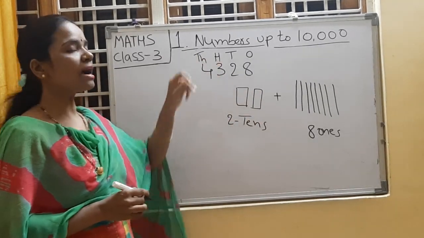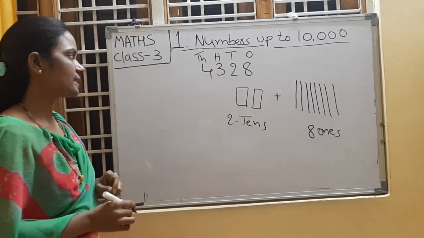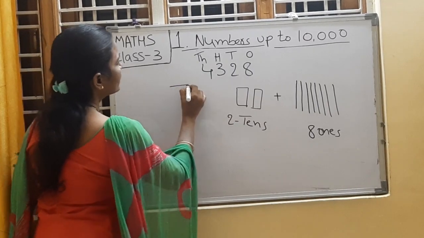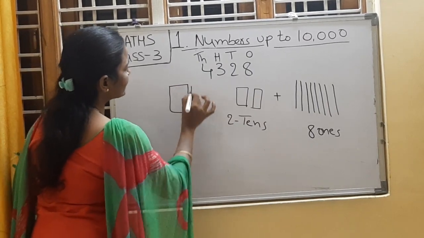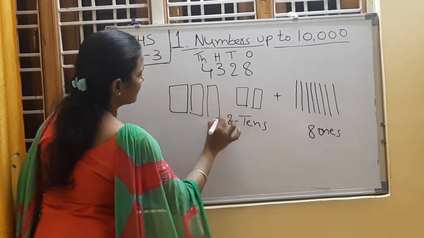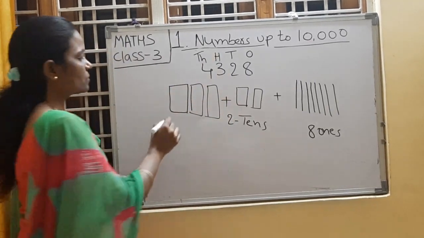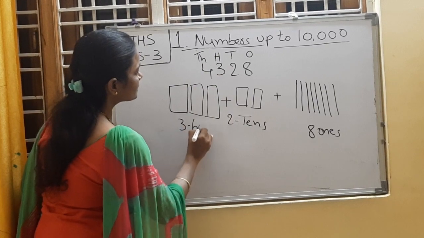Now come to the hundreds place. What is the number in hundreds place? Yes, 3. So draw 3 blocks of hundreds. Hundreds blocks are somewhat big in size, right? How many hundreds are there? 3 hundreds.